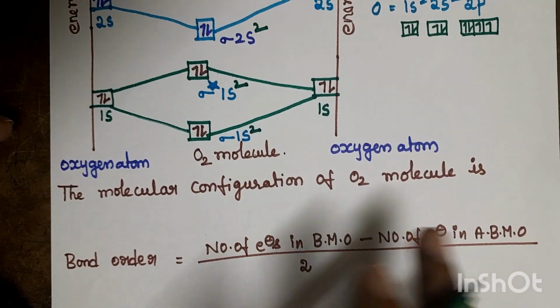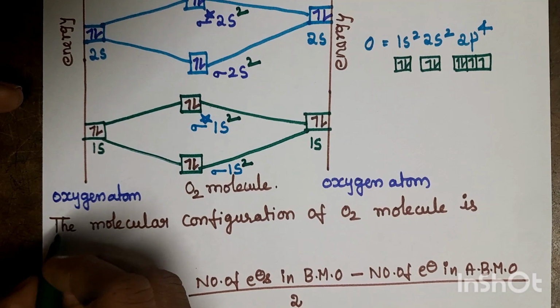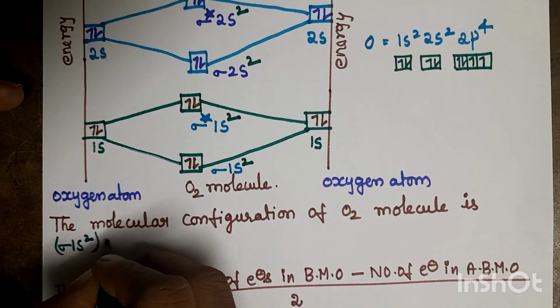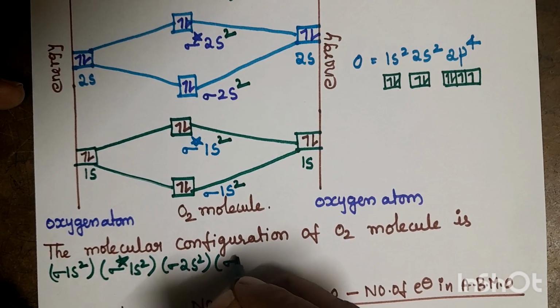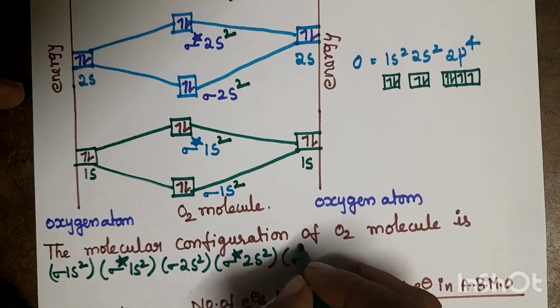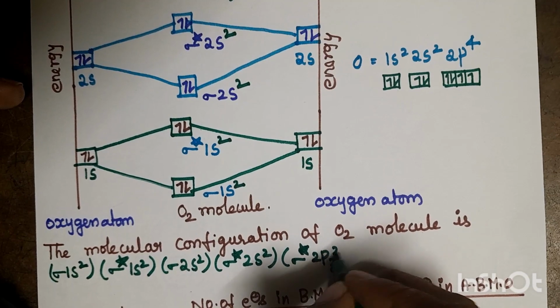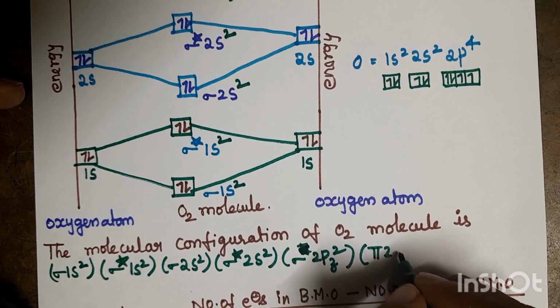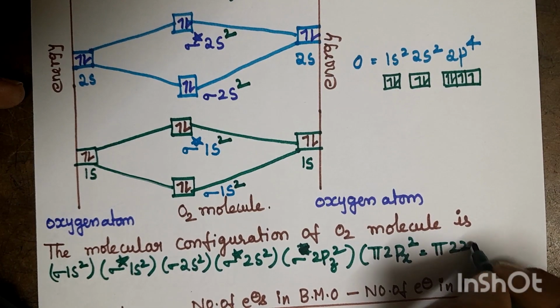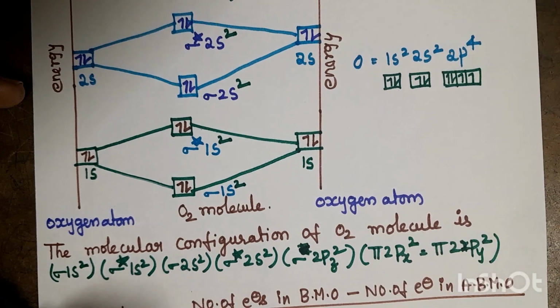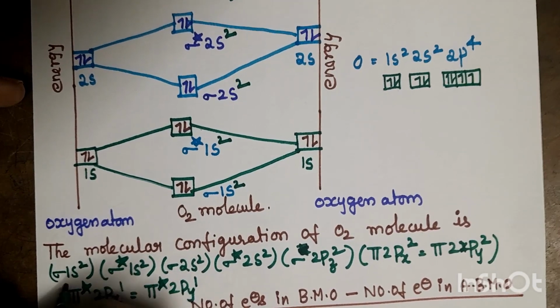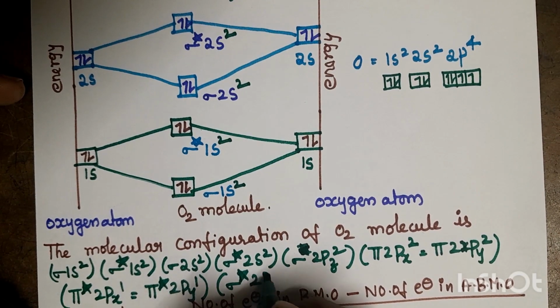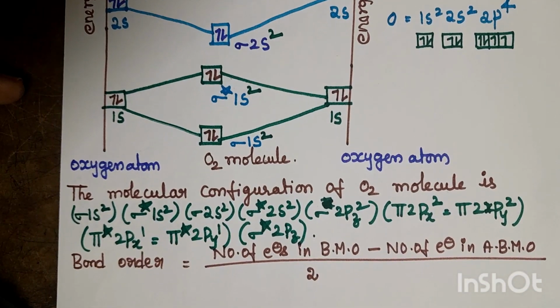The molecular configuration can be written from bottom to top as: sigma 1s2, sigma star 1s2, sigma 2s2, sigma star 2s2, sigma 2pz2, pi 2px2 equal to pi 2py2, pi star 2px1, pi star 2py1, sigma star 2pz0. This is the molecular configuration of the O2 molecule.